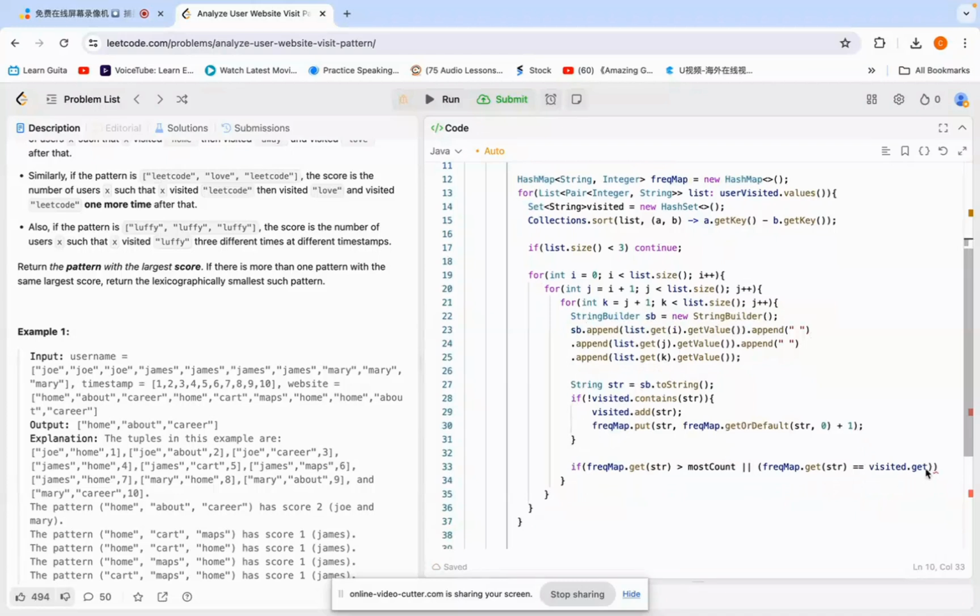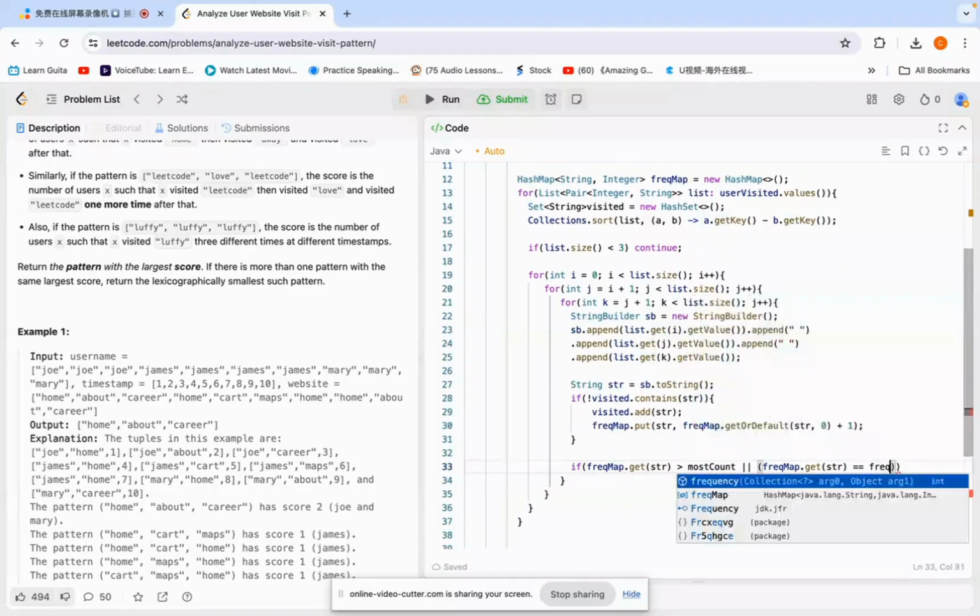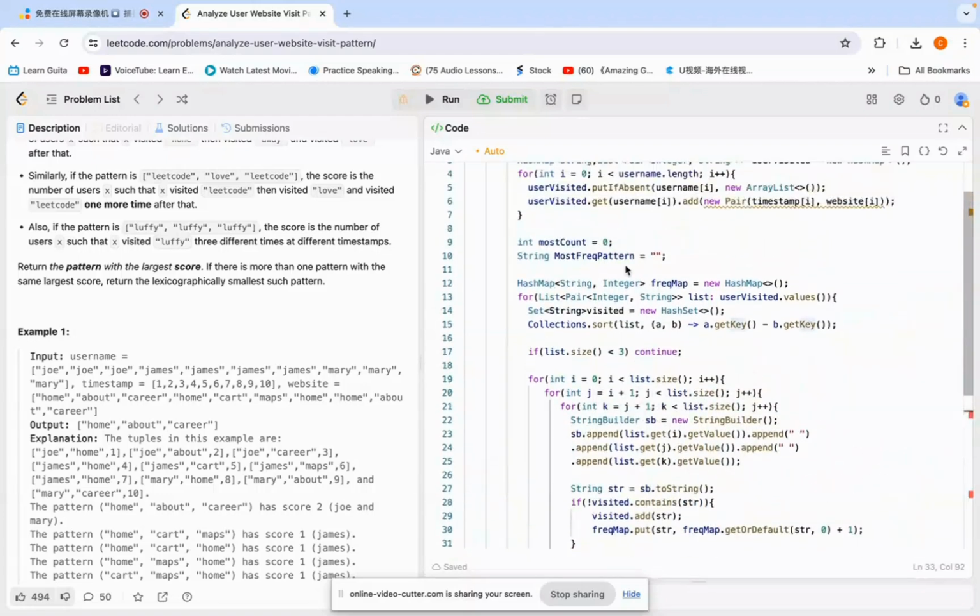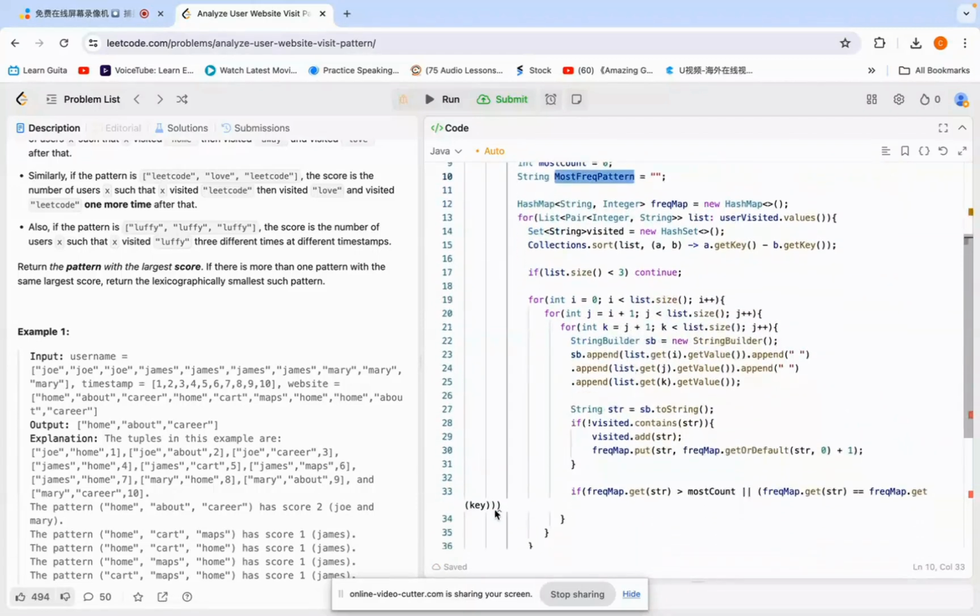Okay, now you need to check this one. Target. So it's freq map, freq map target. And now we just copy this most frequent pattern. And if these two patterns have the same frequency, so we know... one second, we don't need this one. Now need to do comparing. Oh, sorry, need to close the bracket.